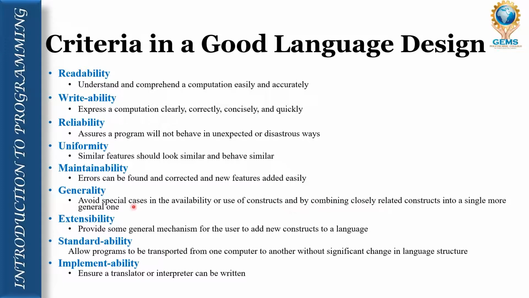Extensibility means we are able to extend the features of our program as per our needs or requirements. Extendability allows a program to be transported from one computer to another without any change in the coding.